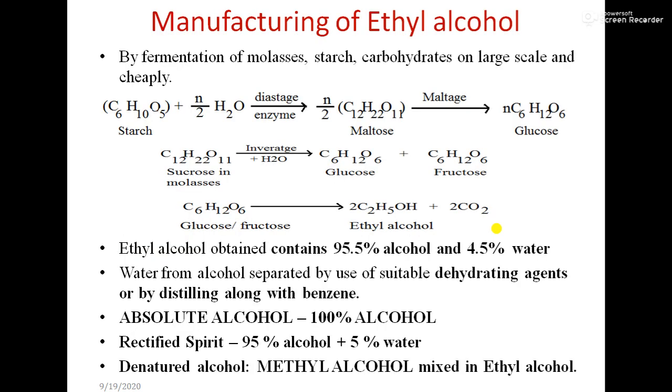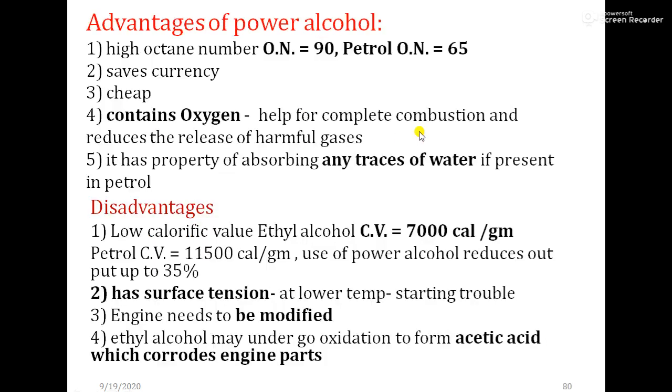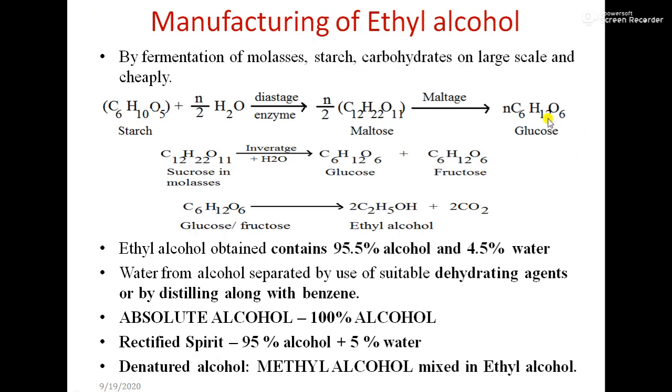Ethyl alcohol can be manufactured by fermentation of molasses, starch and carbohydrates, on a large scale and cheaply. You can see the first procedure. The starch is mixed with water, and the enzyme diastase gives you maltose. After using the maltase enzyme, it gives glucose. For the preparation of ethyl alcohol, we require glucose, and you can get glucose from starch via maltose.